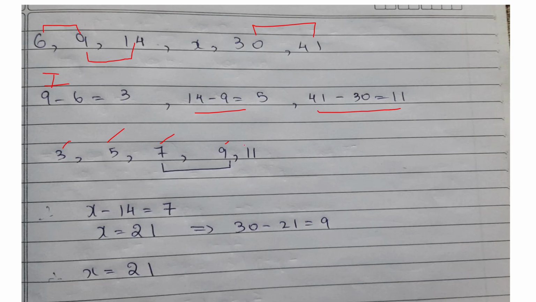Taking one of the two pairs, x and 14, the difference should be 7. So x minus 14 is 7, hence x is equal to 21. You can verify it by taking the difference between 30 and 21. It will result out to be 9. Hence the answer is 21.